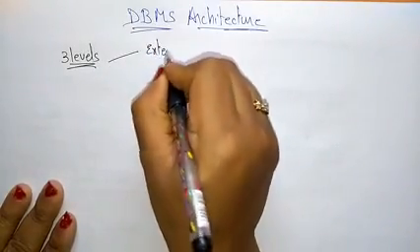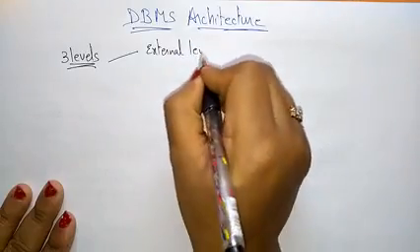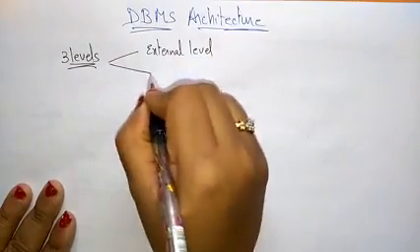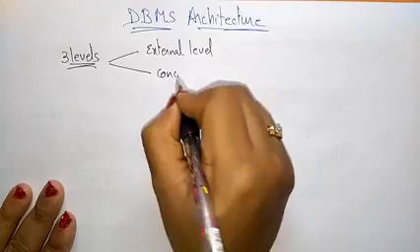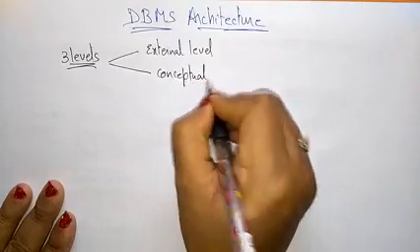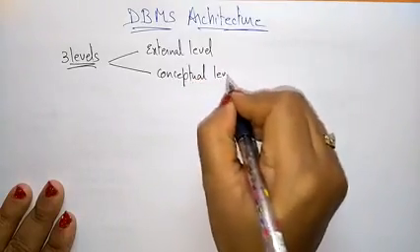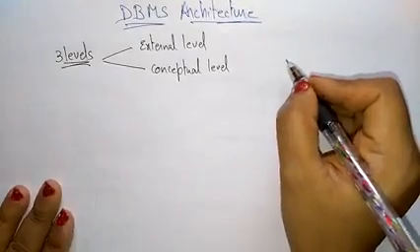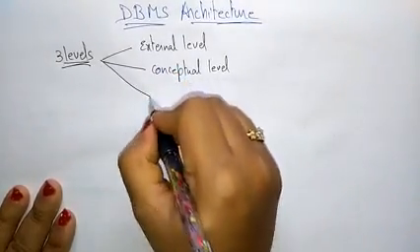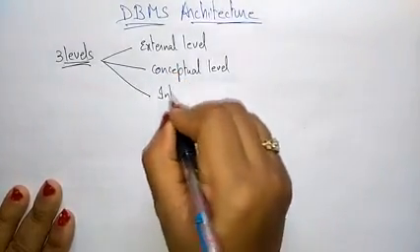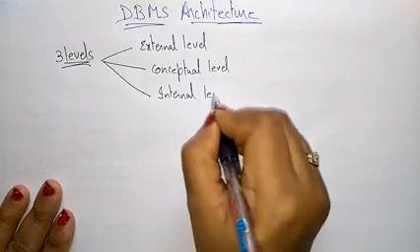External level, conceptual level, and internal level.